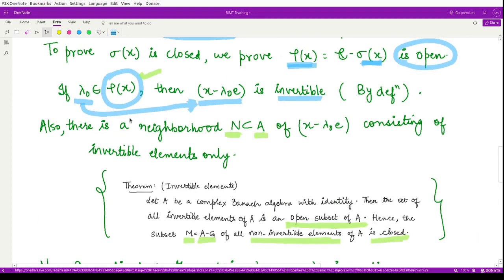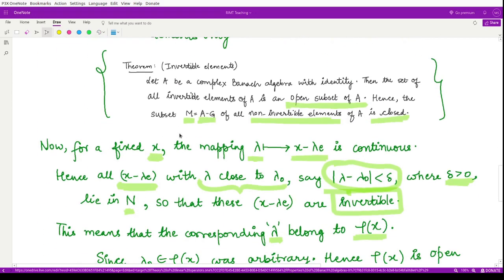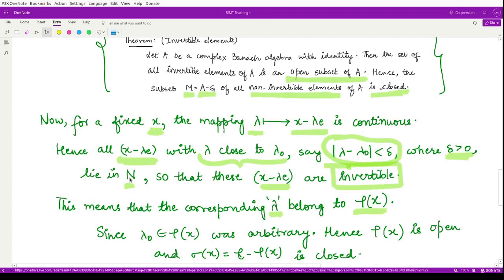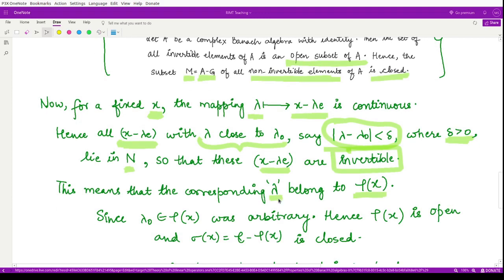We started with lambda naught. We considered another element lambda which is very close to this lambda naught, right? So that all the elements x minus lambda here are invertible and lie in the neighborhood of the point lambda naught, which is n, right? So this means the corresponding lambda is also lying in the resolvent set.